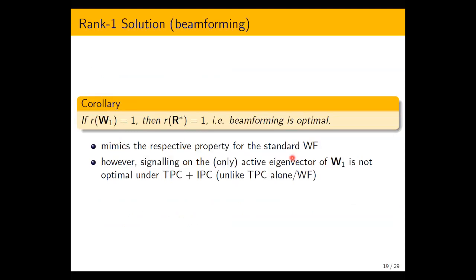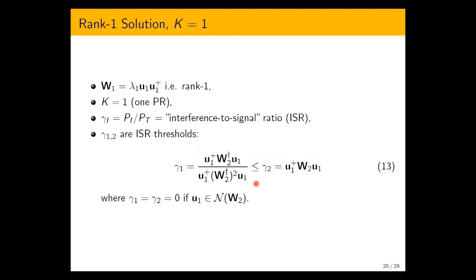So that's exactly like the standard water filling. However, signaling on the only eigenvector of W1 is not optimal anymore under the joint constraint, unlike the TPC alone. So what is this optimal signaling then? Here we consider the rank 1 case in detail.